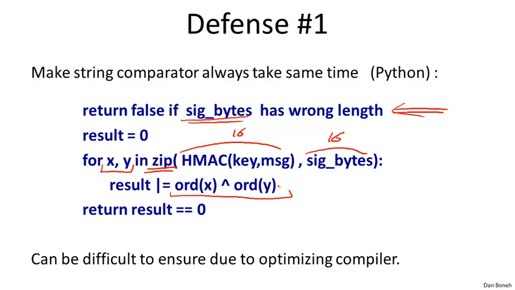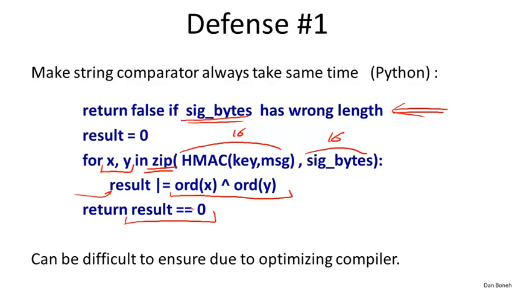You compute the XOR of the first pair and you OR that into the result. Then you compute the XOR of the second pair and you OR that into the result. And you notice that if at any point in this loop two bytes happen to be not equal, then the XOR will evaluate to something that's non-zero, and therefore when we OR it into the result it will also become non-zero, and then we'll return false at the end of the comparison. So the point here is that now the comparator always takes the same amount of time. Even if it finds a difference in byte number 3, it will continue running down both strings until the very end, and only then will it return the result. So now the timing attack supposedly is impossible.